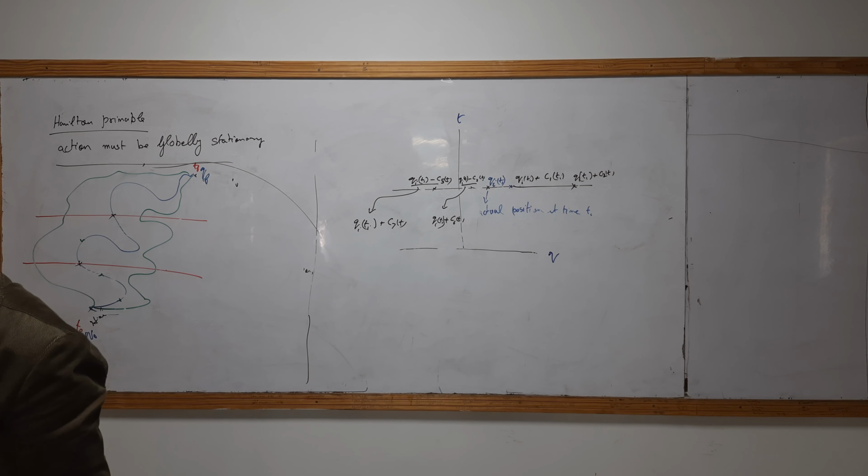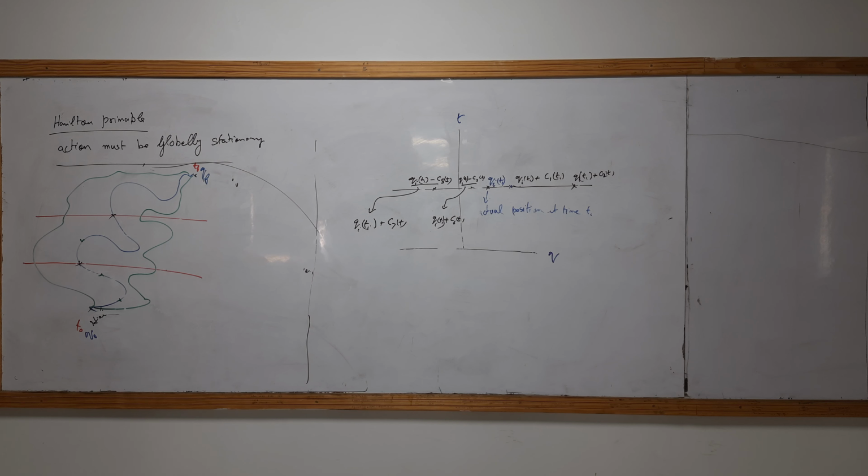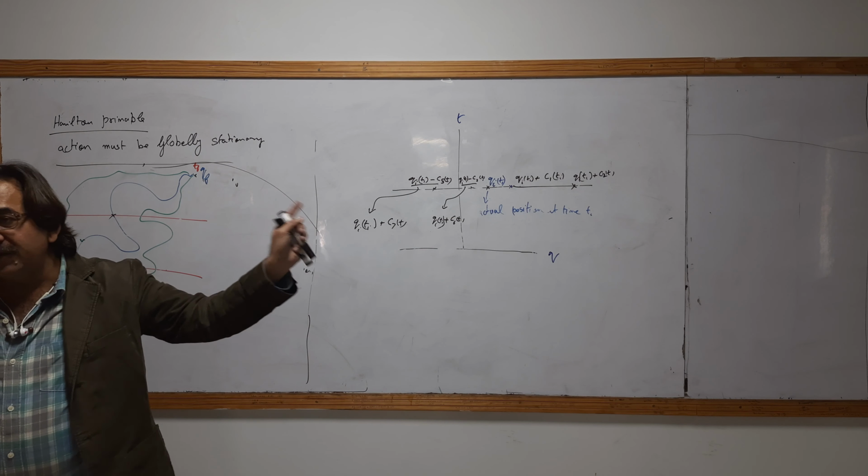So there are many possibilities of the path. That path may be this. There are infinitely many paths. But fortunately, we may choose only one path at one time. It is not possible that at the same time you will be at two different positions. Okay. So using this principle, if there are different paths, different points,